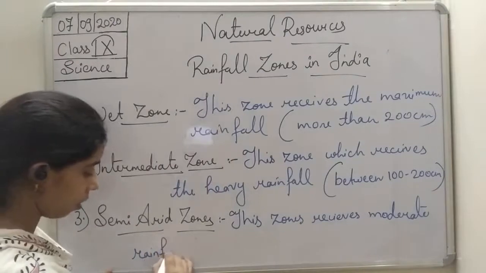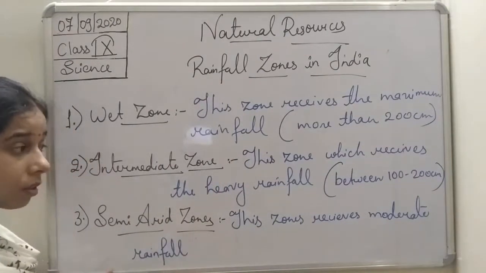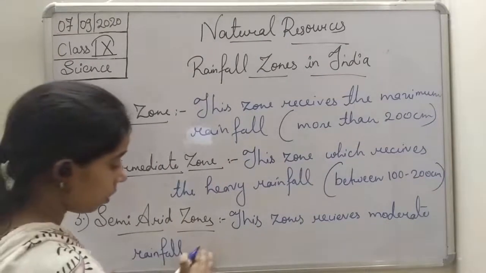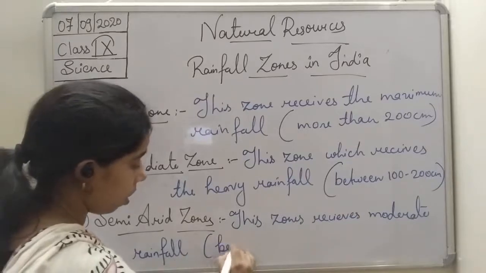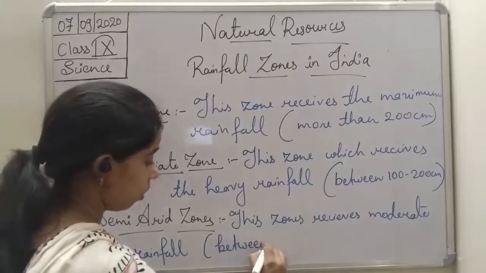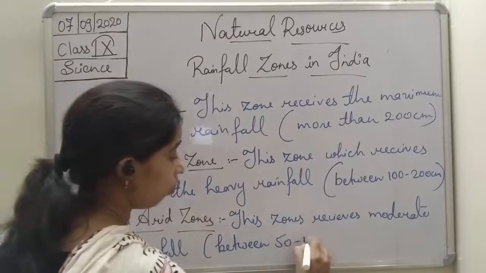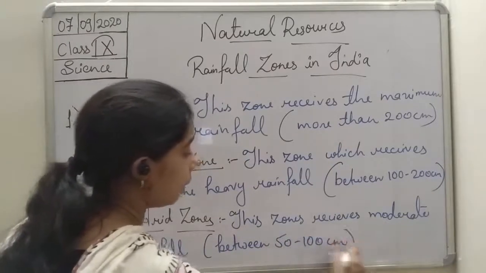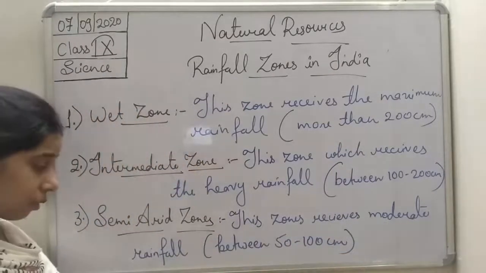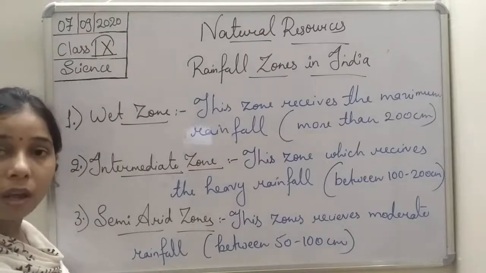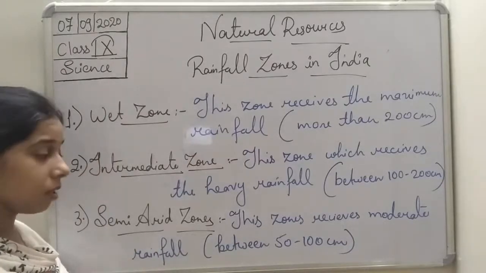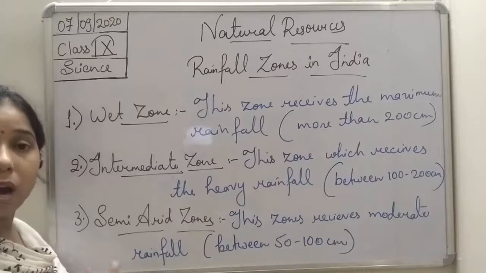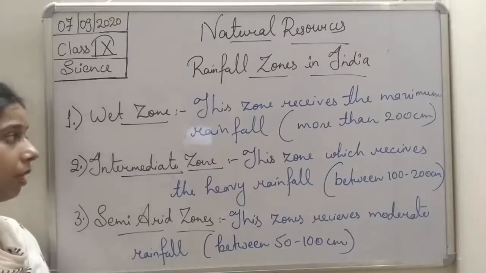Okay, and what is the range, student? It is between 50 to 100 centimeter. So this zone receives the moderate rainfall, and that ranges between 50 to 100 centimeter.